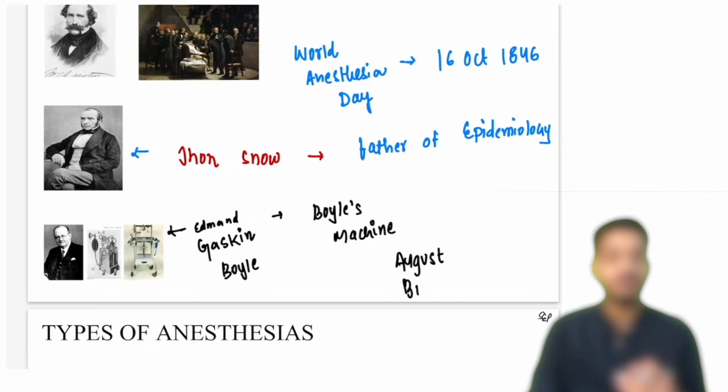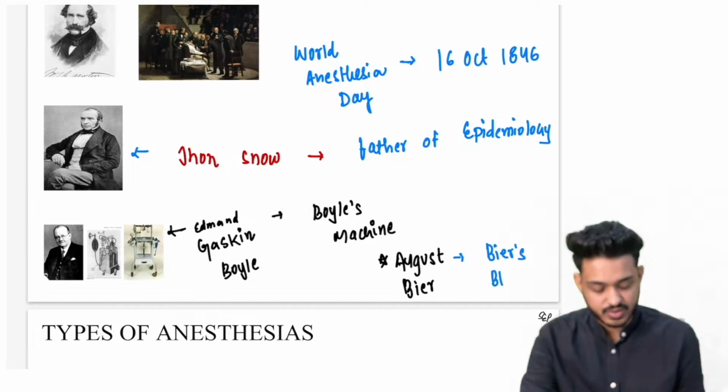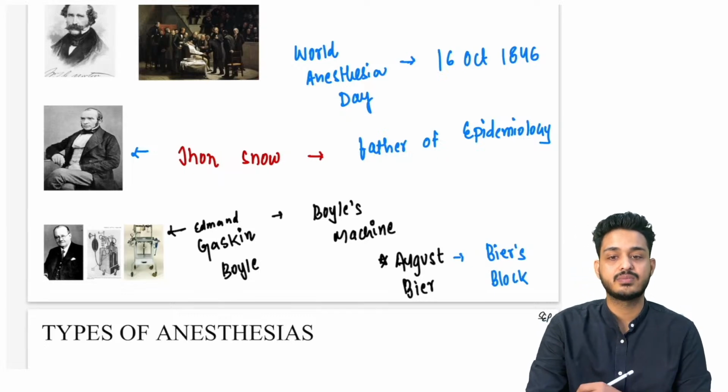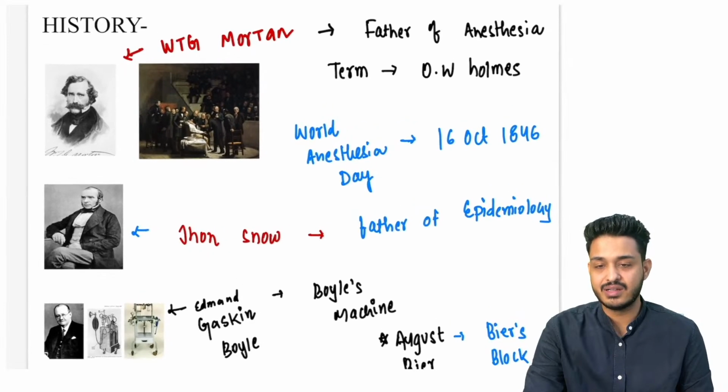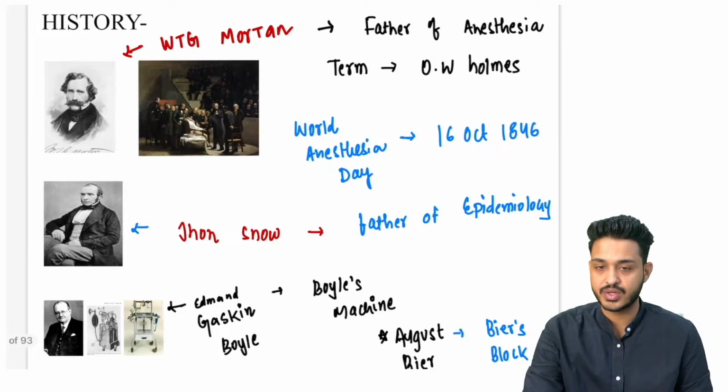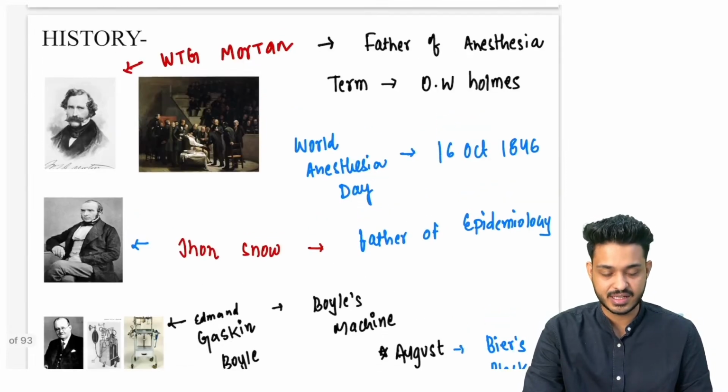One more scientist you can remember is August Bayer. August Bayer has given the Bayer's block. I am going to make you understand what Bayer's block is. So he is the scientist who has given Bayer's block, right? Wonderful, right? So these are the important things as far as history is concerned. History of anesthesia, these are the questions that have been asked in your previous year examinations, right?